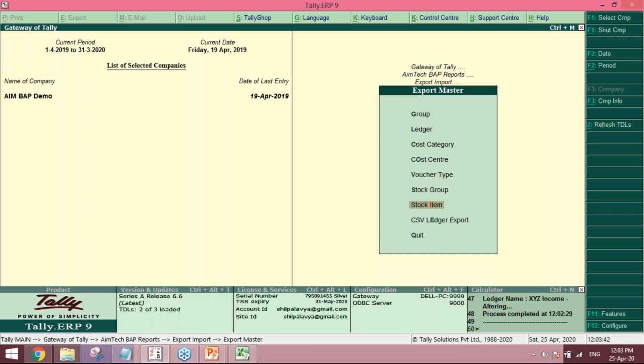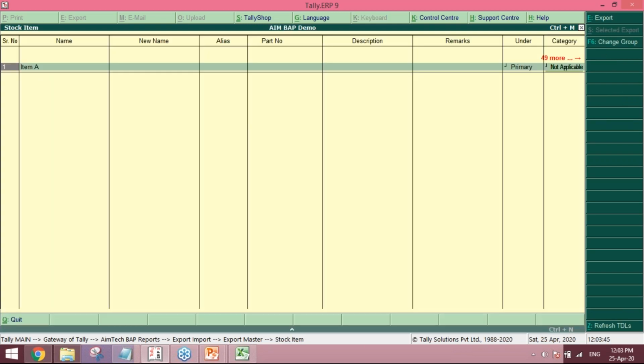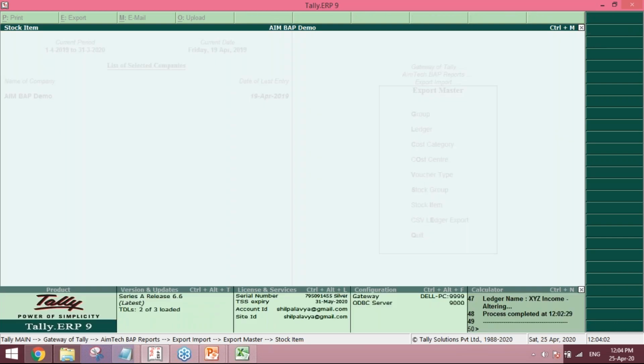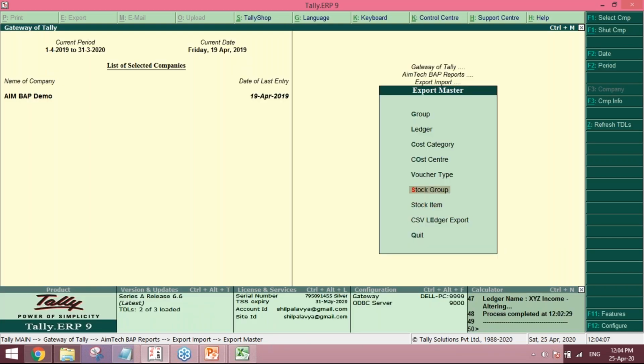You can import it, and the best part is you can import the stock items. In the trading industries, if there are clients who are using another software and they have a particular 5,000 line items of stocks, they can put those stock items in this Excel format and import it quickly into Tally, because entering 5,000 stock items one by one in Tally is very difficult and not practical. So we have also given it for stock item and stock group, and for the ledger groups, voucher types, cost categories, cost centers accordingly.